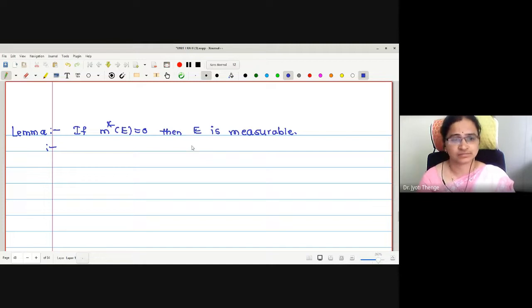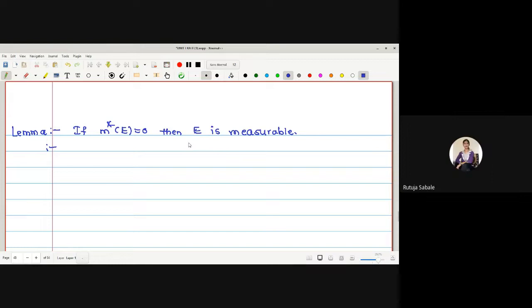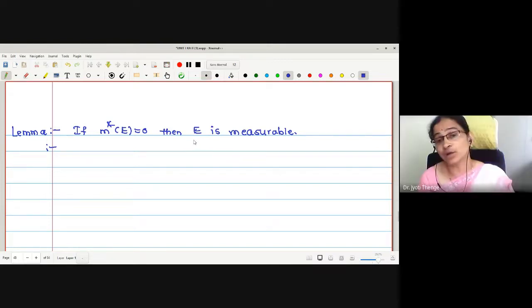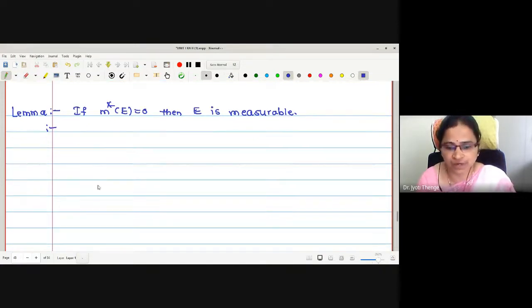What for Cantor set? A special case we have seen, Cantor set. It is 0, but Cantor set is uncountable. Uncountable but measurable by this definition now, right? Therefore, countable and measurable are not the same words, remember. Countable is different, measurable is different. Measurability we were defining with the help of outer measure. Okay, let me prove the lemma and then we will write all those examples. What is the aim? Outer measure 0 implies E is measurable. Whenever we want to prove E is measurable, what is the aim to prove?